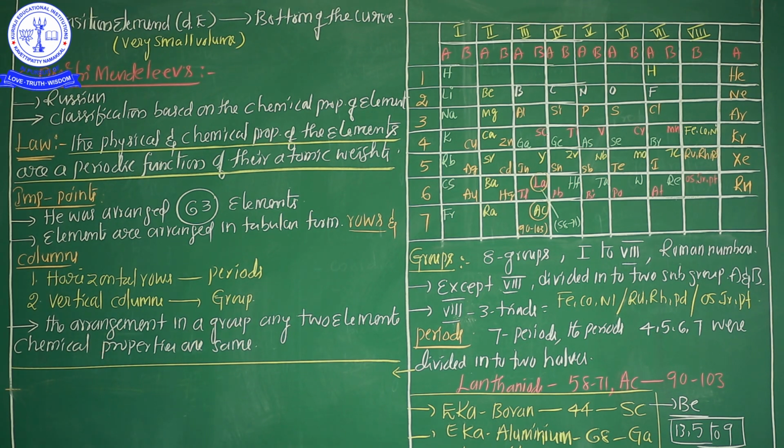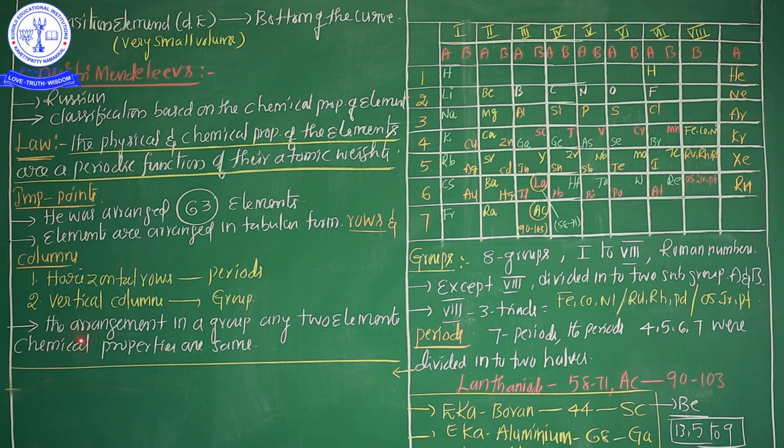In the entire tabular form, he arranged 63 elements. This is a neat bit. Now my question is, how many elements did Mr. Mendeleev arrange in the tabular form? 63 elements were arranged in the tabular form. This is the most important: horizontal rows are called periods and vertical columns are called groups.